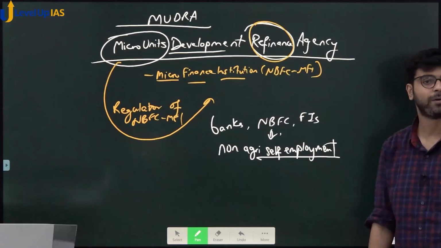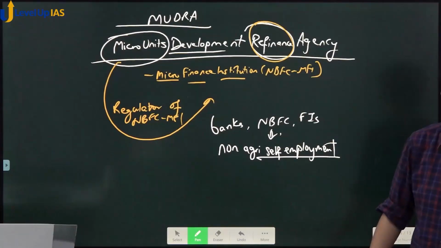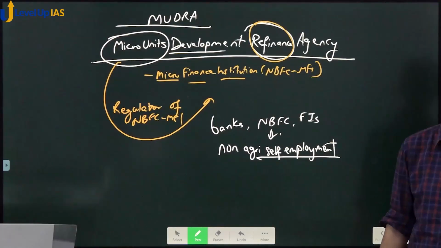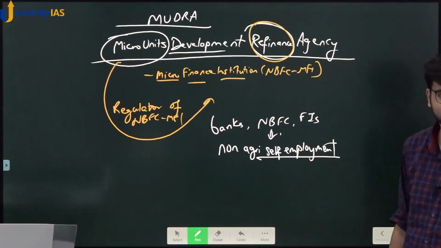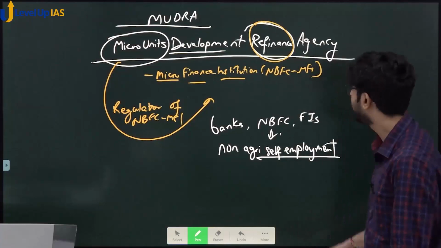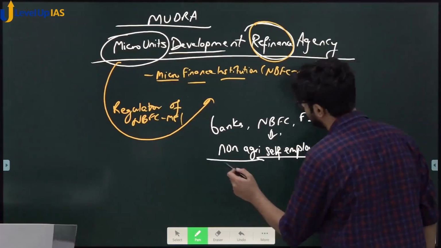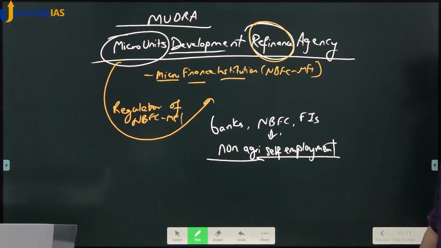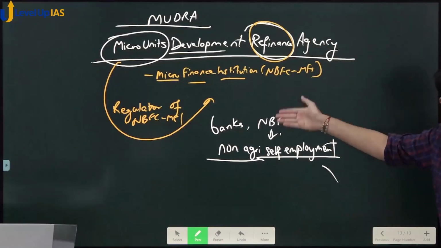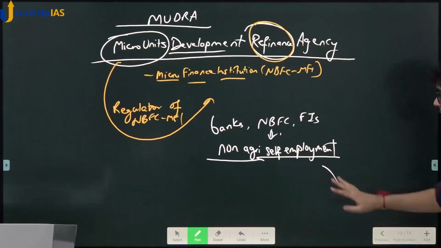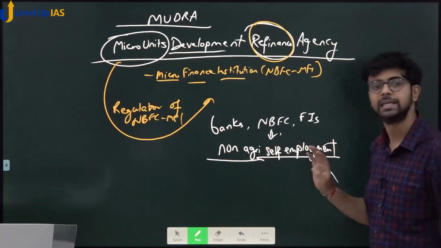Why self-employment? Because today, if they self-employ, tomorrow they will be able to employ two more people. Entrepreneurship bolte hain na isko. In urban areas, this is called entrepreneurship. Self-employment. So, to encourage loans for non-agricultural purposes and self-employment purposes, non-agri self-employment, Mudra gives loans to these banks and these banks give loans to the borrowers. Yes or no?